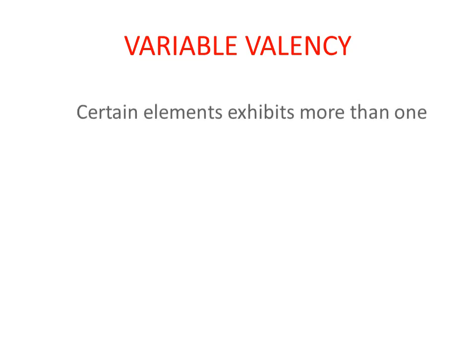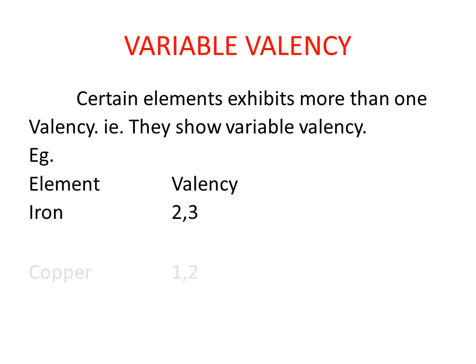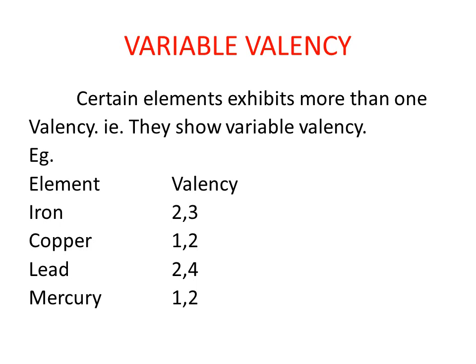There are some elements which show variable valency. So, certain elements exhibit more than one valency. That is, they show variable valency. We have examples like iron. Its valency is 2 and 3. It shows 2 valencies, namely 2 and 3. Copper shows 1 and 2. Lead 2 and 4. Tin also shows 2 and 4. Then mercury shows 1 and 2. So these elements show variable valencies.